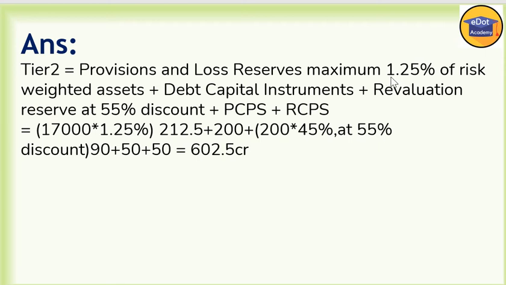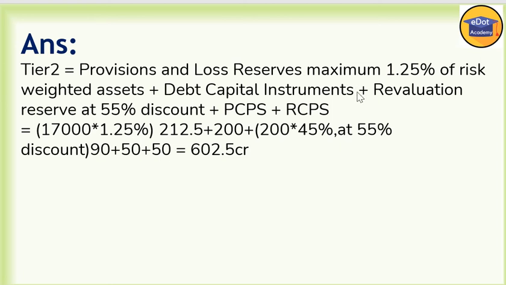Debt capital instrument, revaluation reserve at 55% discount. 55% discount means we have to take only 45%. And PCPS and RCPS.